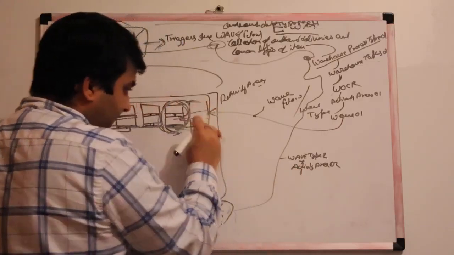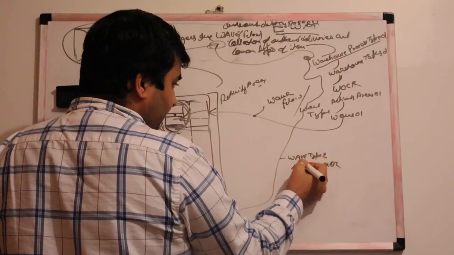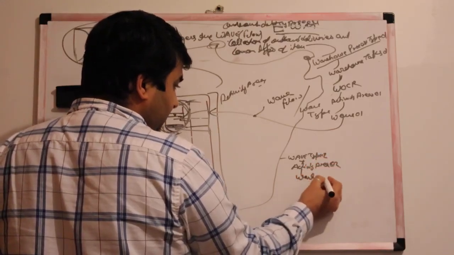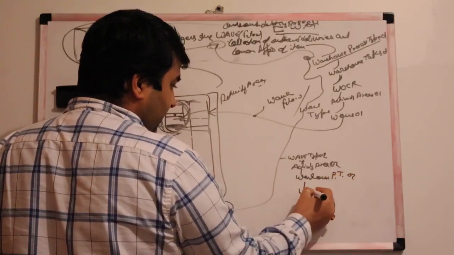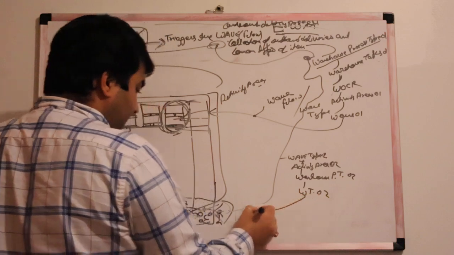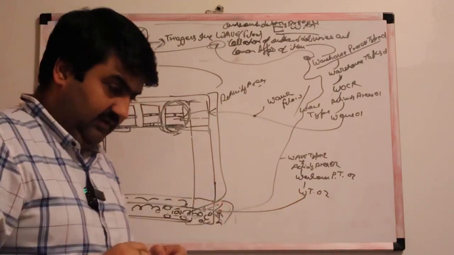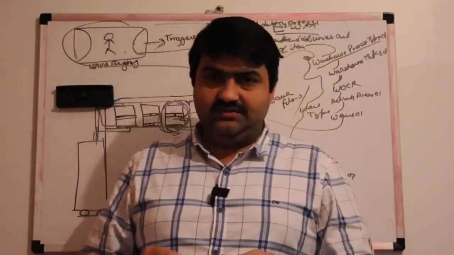Then activity area 02, wave type 02, warehouse process type 02, warehouse task 02, and then the product is picked by the warehouse resources.